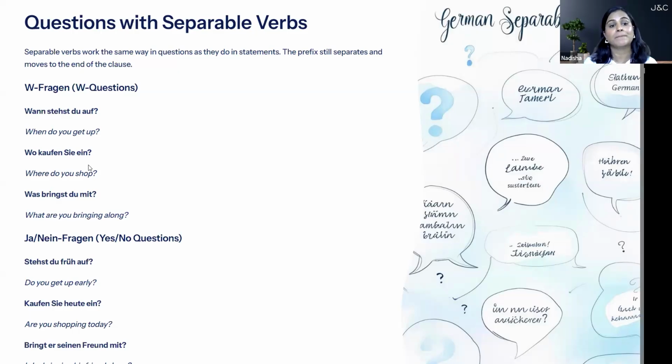The next one is was bringst du mit? Was bringst du mit? Mitbringen is the verb here. Trennbare verb. Mit goes at the back and bringen comes at second place. W word comes at first place. Bringen has to be conjugated with the subject du. That's why st ending. Was bringst du mit? It means what are you bringing along?